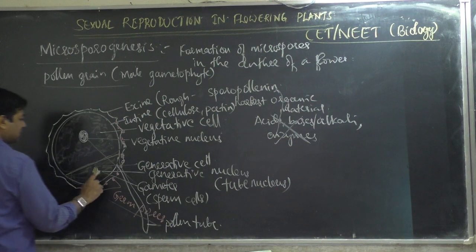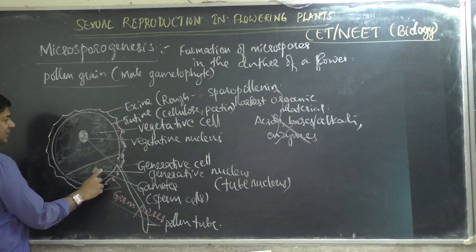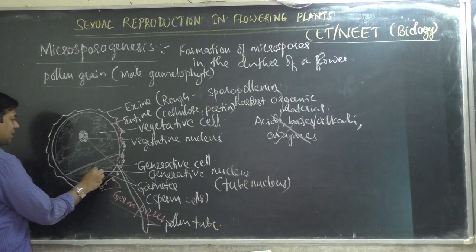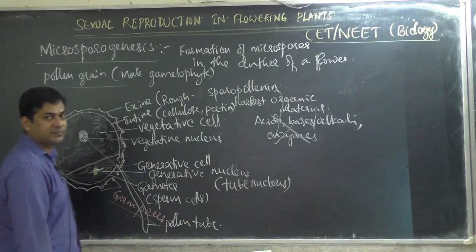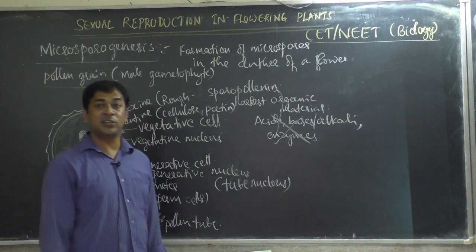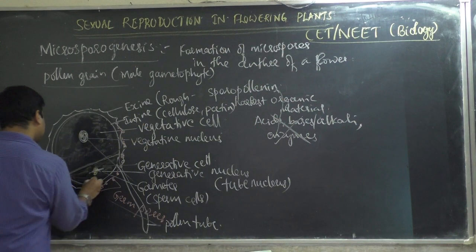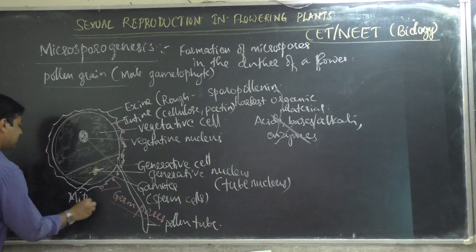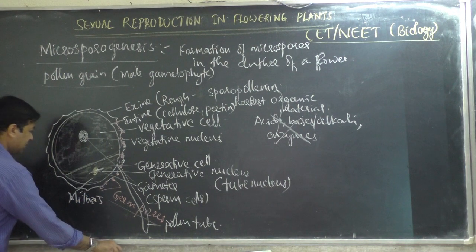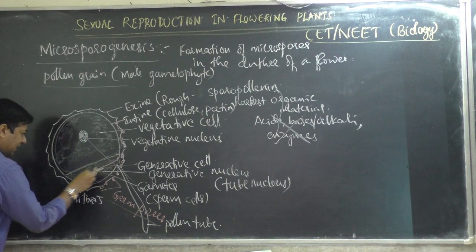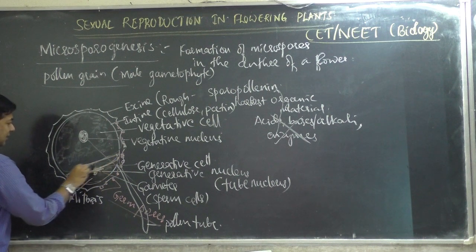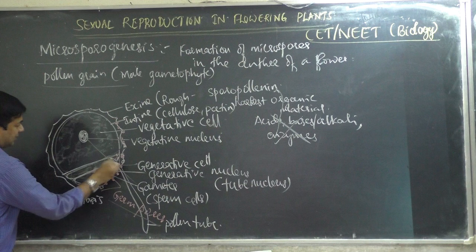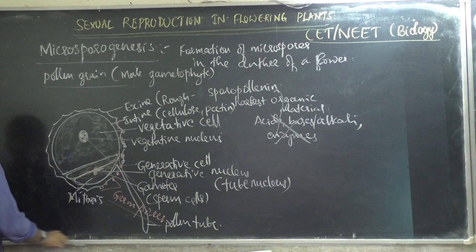How? What I am showing in yellow color now is the generative cell. This generative cell produces spindle fibers, the nucleus divides into two, and the entire cell divides into two by mitosis. Totally how many cells are produced?